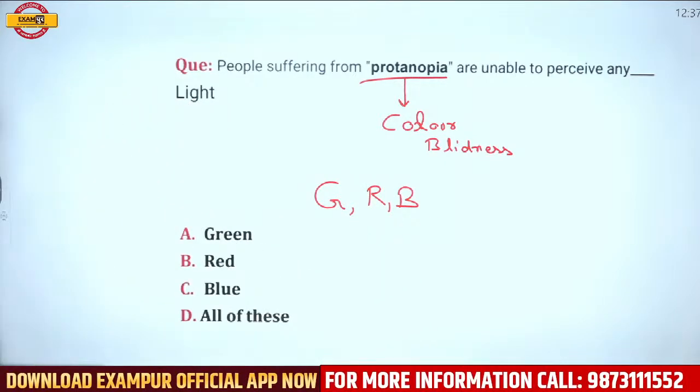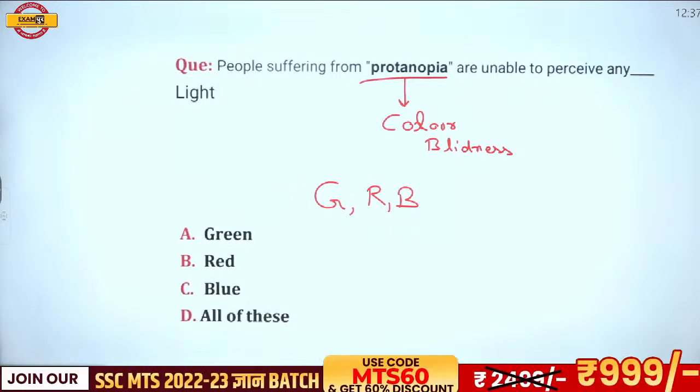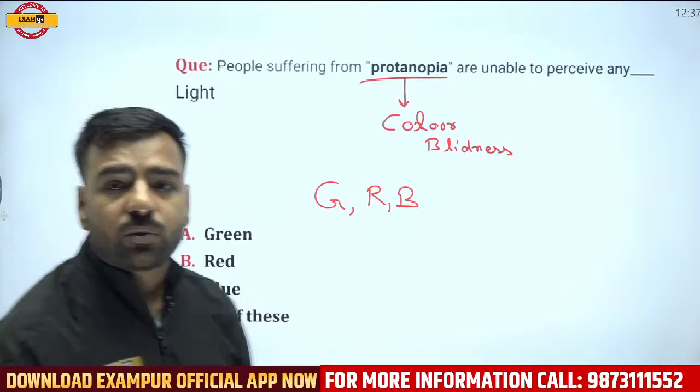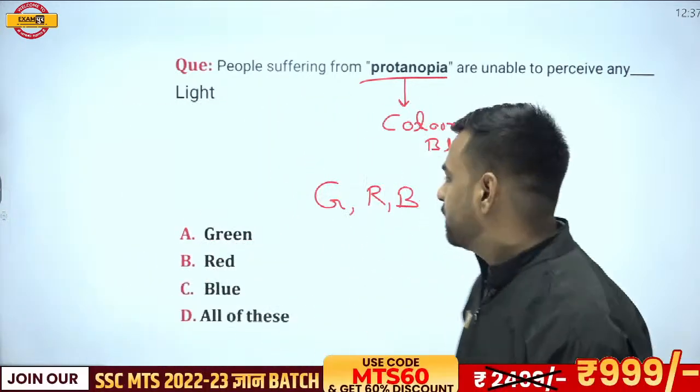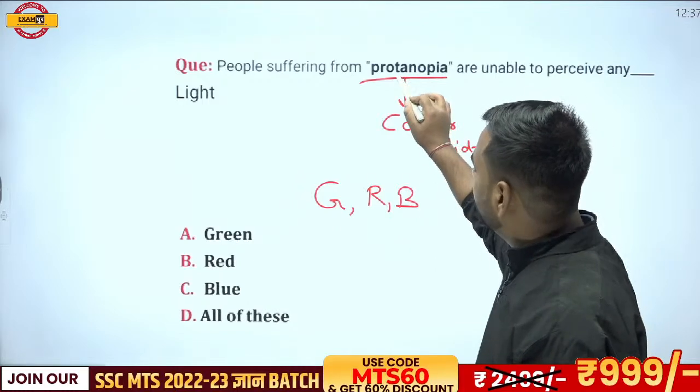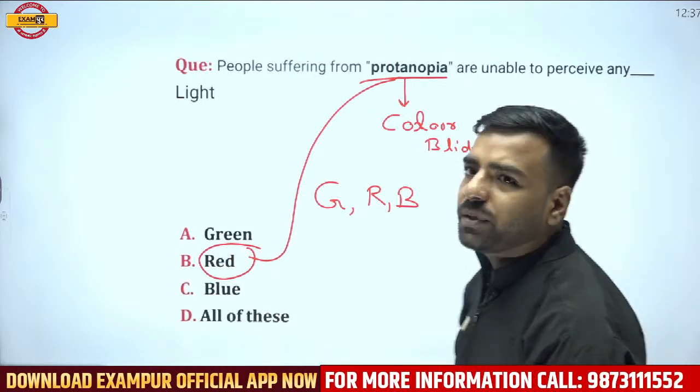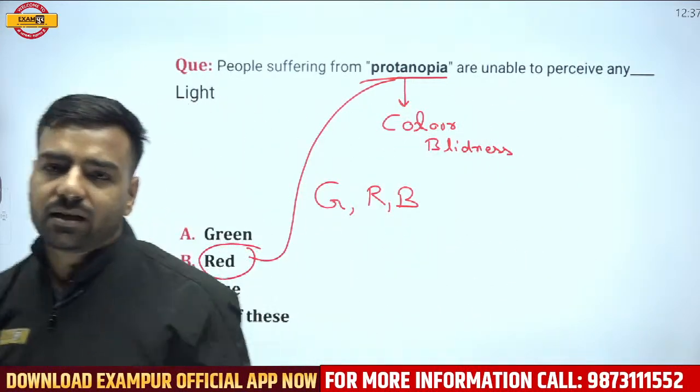Remember there are two issues: one is protanopia and another one is deuteranopia. If I talk about protanopia, you will be talking about red color. If I'm talking about deuteranopia, you will be talking about green color.